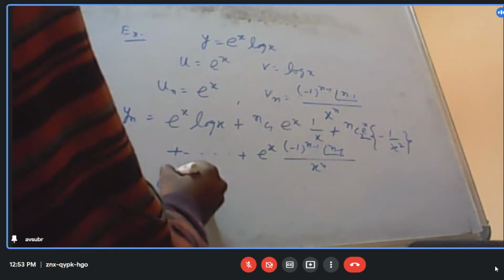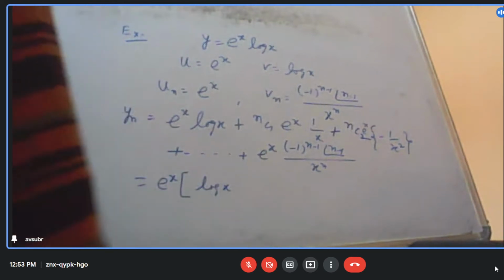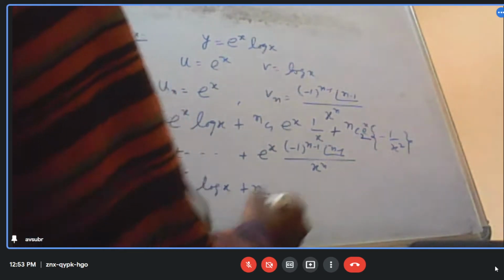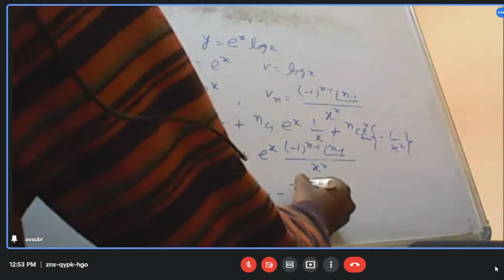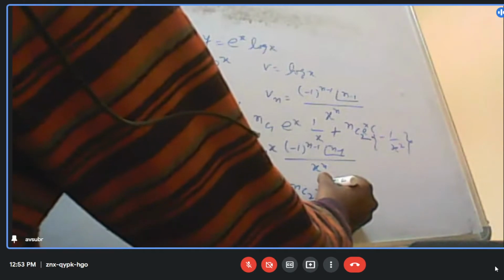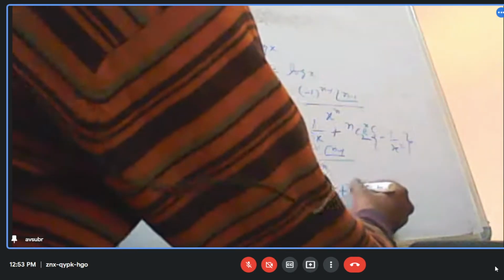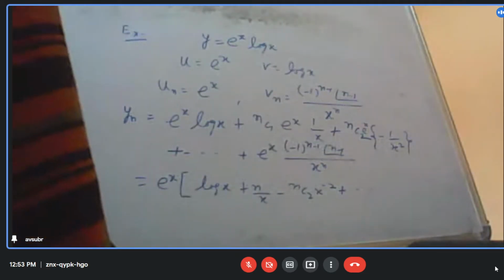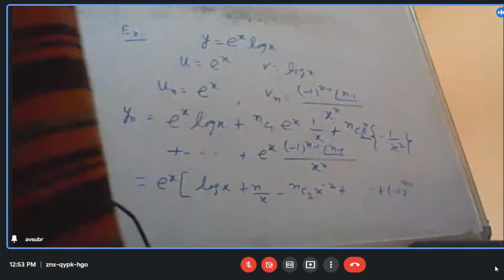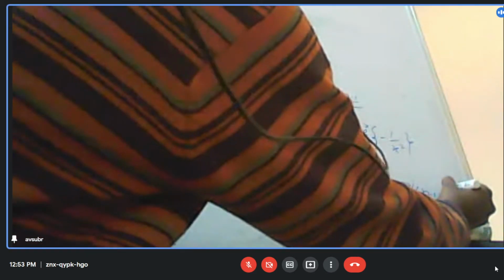So I can take e to the power x as common. Then I can write down log x plus n by x, minus nC2 x to the power minus 2, and so on and so forth. The last term will be plus or minus (n minus 1) factorial, x to the power minus n.